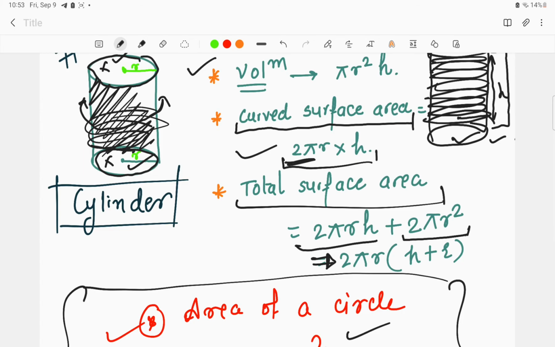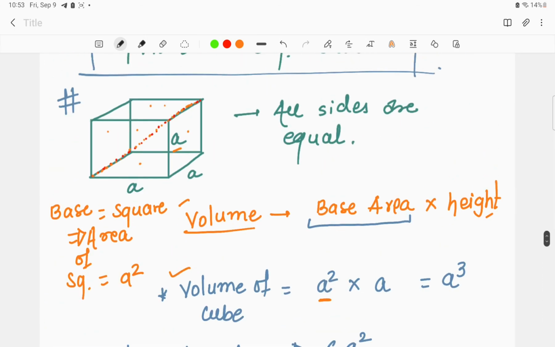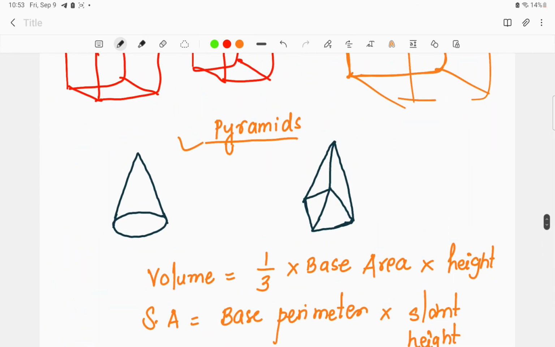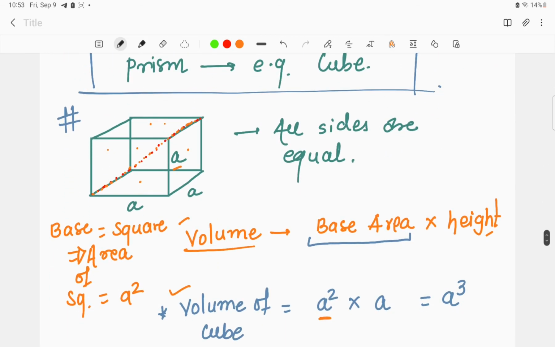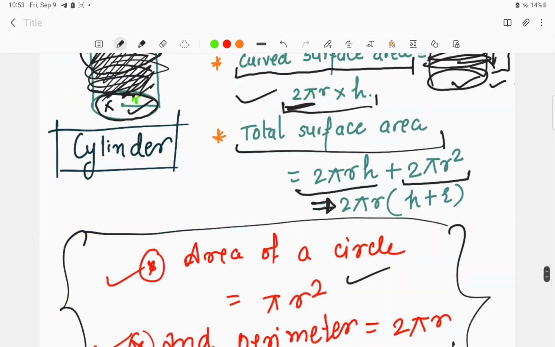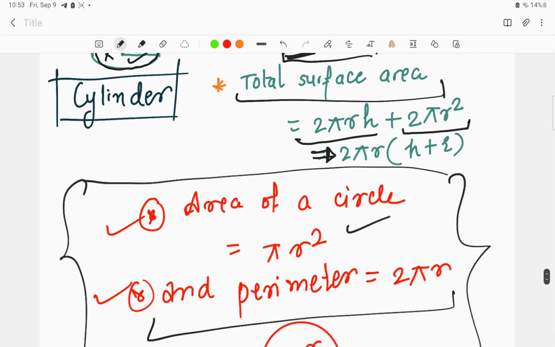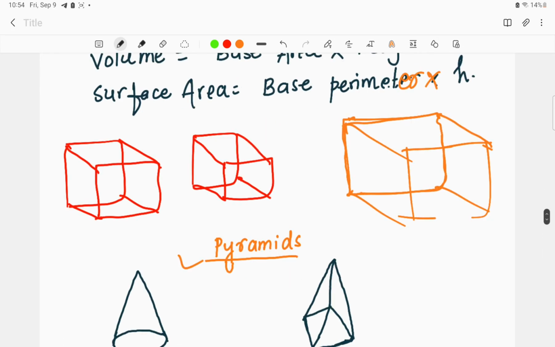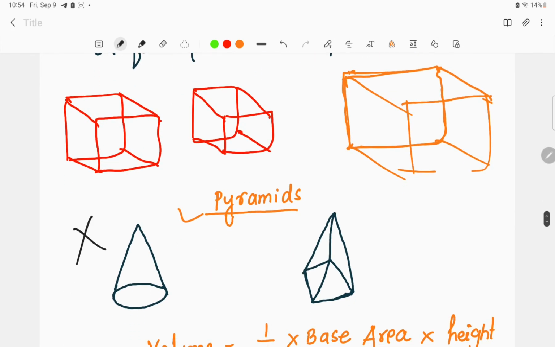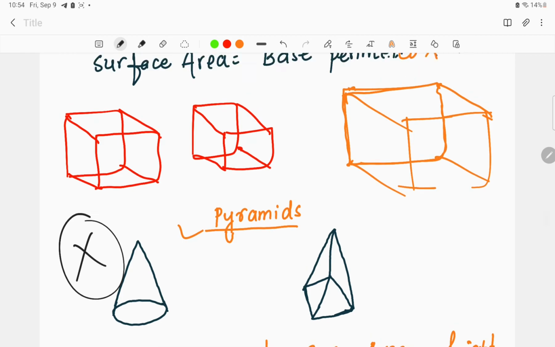Okay, this was all about the cylinder, that is the prism. In prism, we have seen 3 structures so far. One, we have dealt with the cube. Next, we have dealt with the cuboid, and next, the cylinder. This was all about the 3D structures that can be asked in the examination. Pyramids have never been asked in paper number 2.